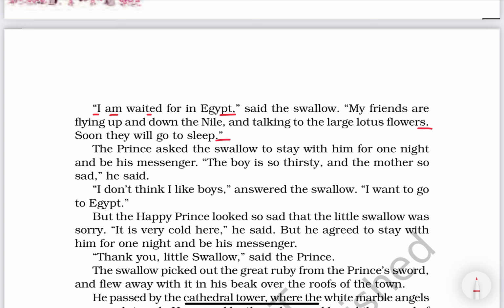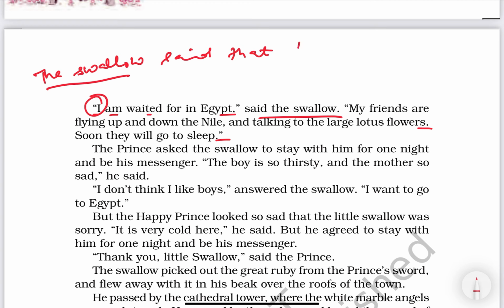Soon they will go to sleep." So the swallow said that, I changes according to the subject. He. Is and am change into was. He was waited for in Egypt.